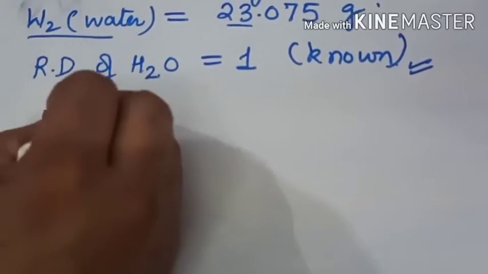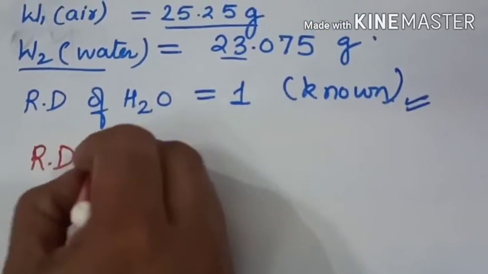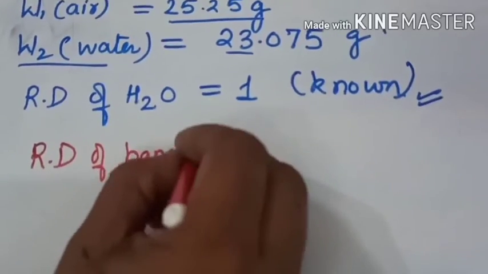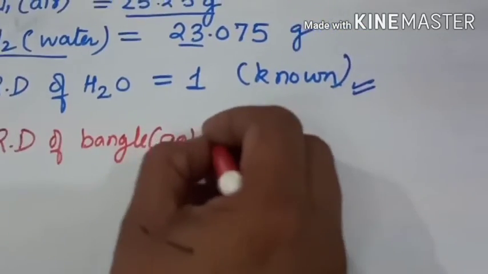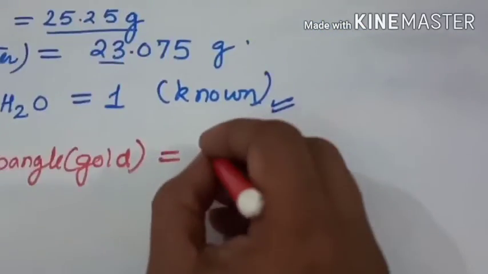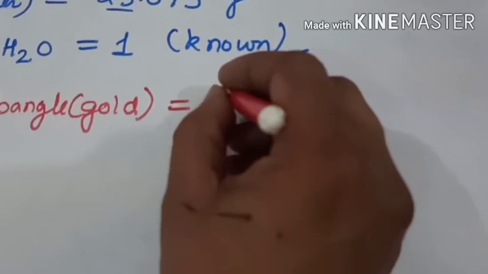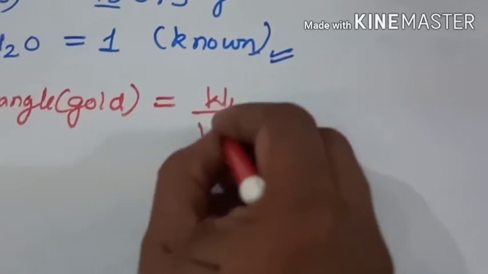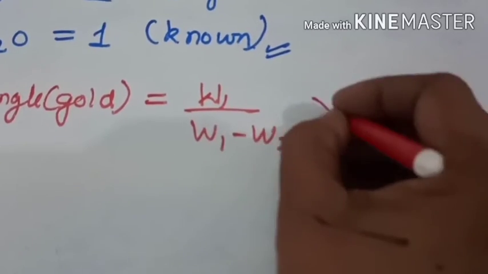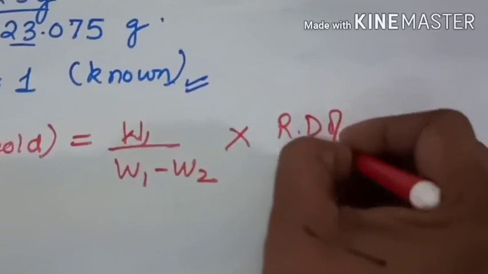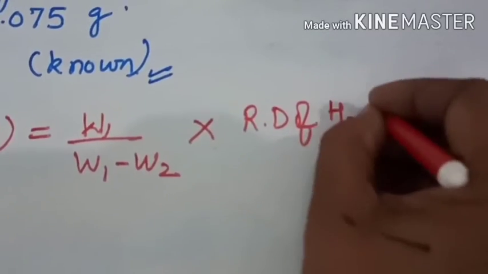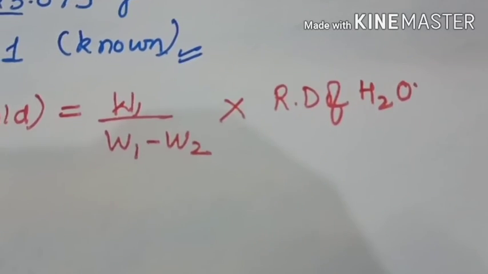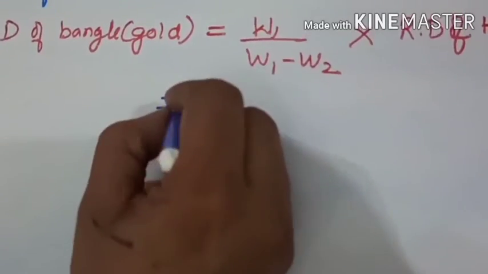So to find out the relative density of the bangle that is made up of gold given by the bangle seller, it will be equal to W1 upon W1 minus W2 into relative density of liquid. And here the liquid is water. Now let us substitute the values.